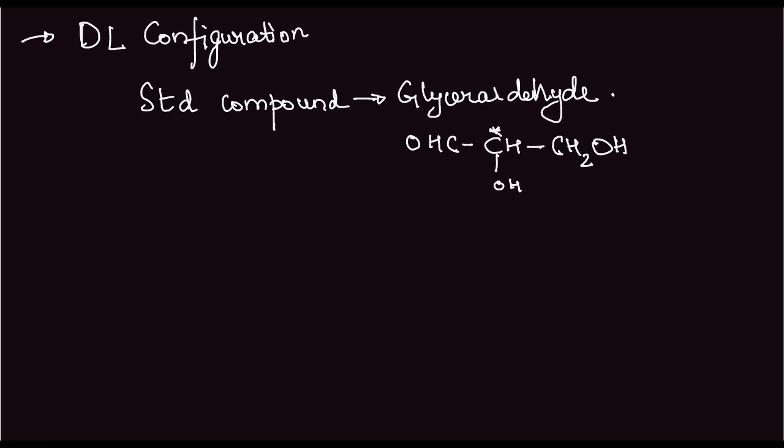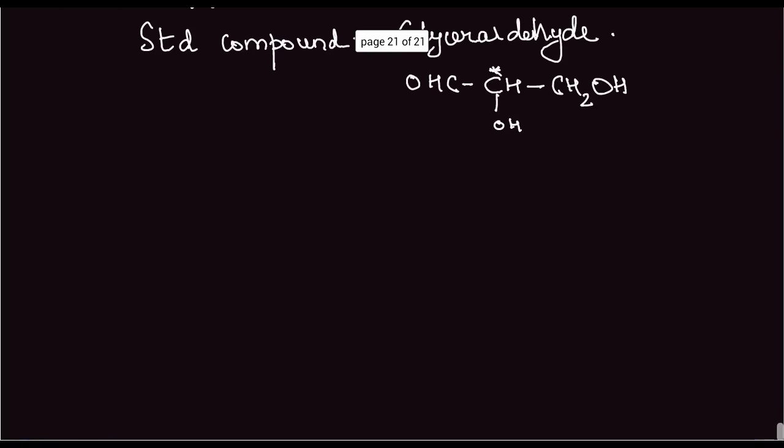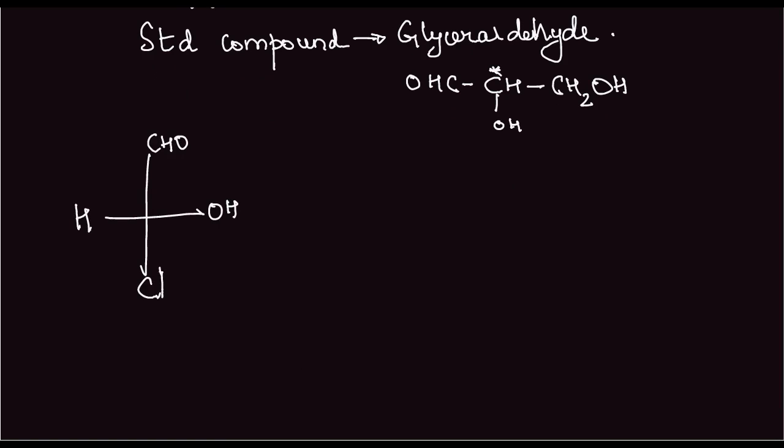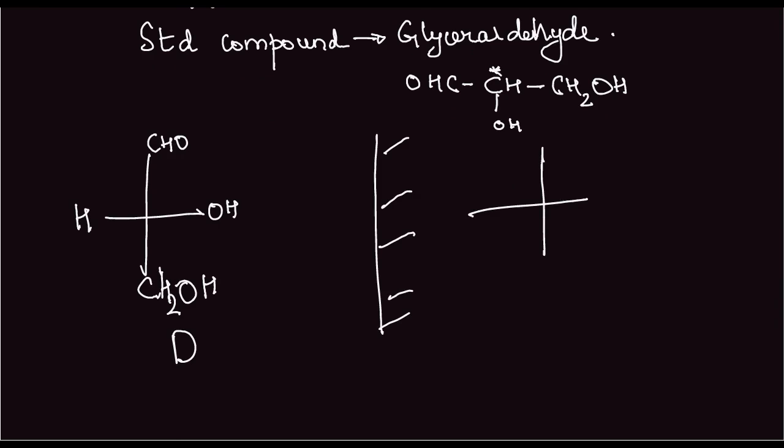Now it can be represented in this form. CHO. Now, this is the D form. We have another possibility using a mirror here. We get CHO, CH2OH, H, and OH.